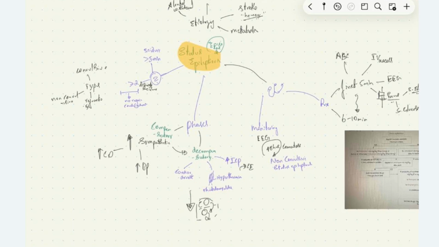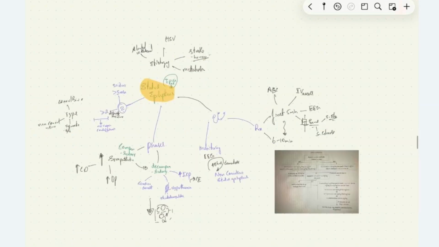Rhabdomyolysis can secondarily cause tubular toxicity and ATN, and also we may have increased intracranial pressure during decompensatory phase, which may lead on to cerebral edema and rarely herniation in these patients.